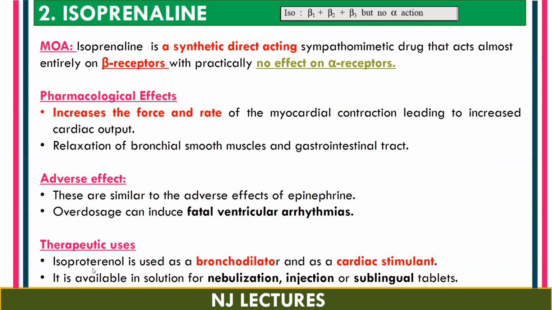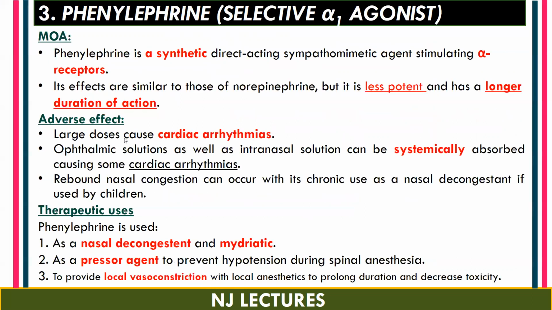Therapeutic uses of isoprenaline, which is also known as isoproterenol: it is used as a bronchodilator and also as a cardiac stimulant, and it is available as a solution for nebulization, injections, or sublingual tablets. Next is phenylephrine, which is a very selective alpha 1 agonist.